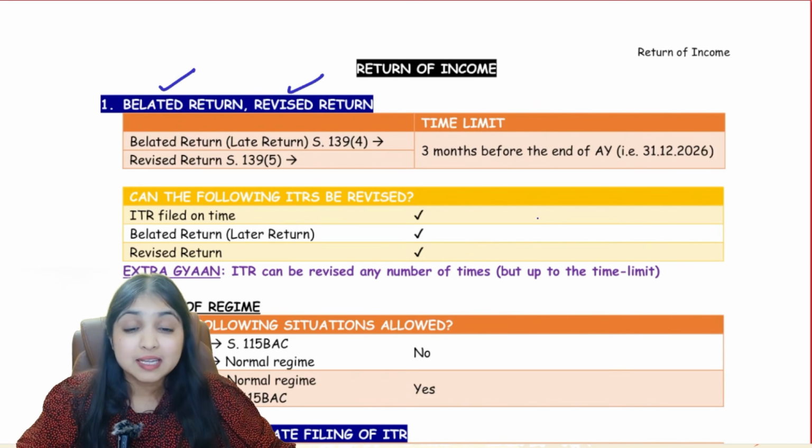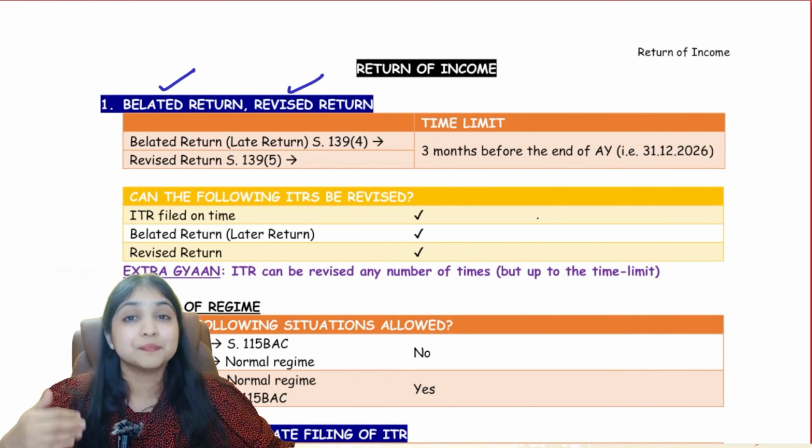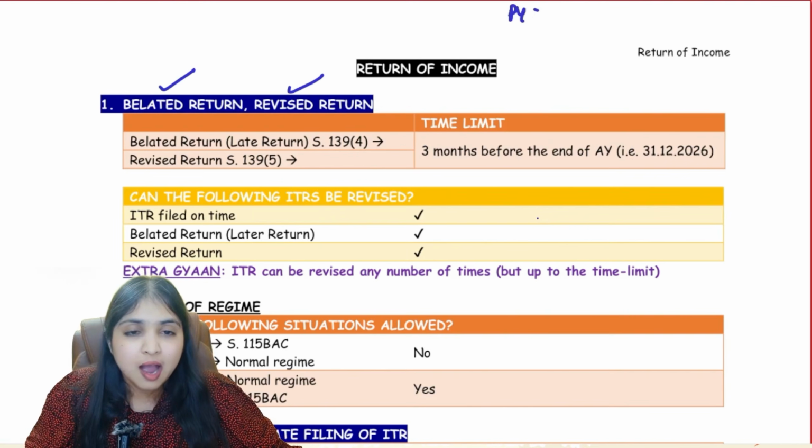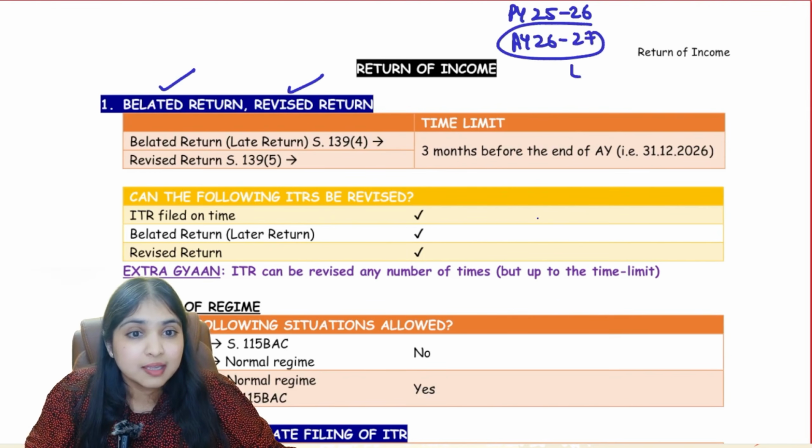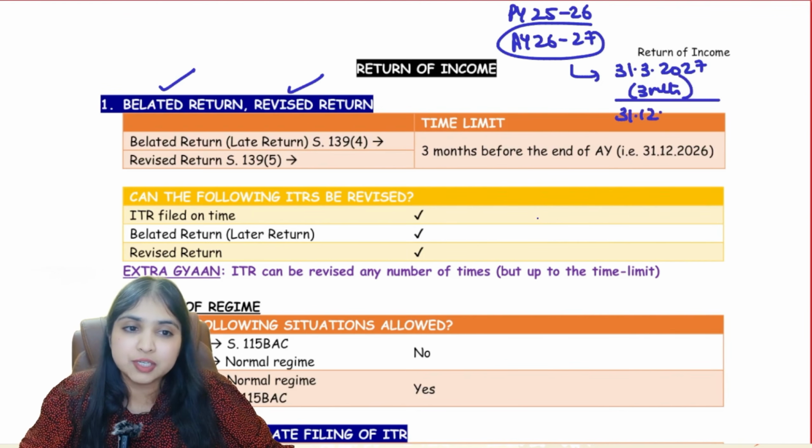The time limit is 3 months before the end of the assessment year. For example, for our examination, our previous year is 25-26, guys. Our assessment year is 26-27. So end of the assessment year will be 31st March 2027. So minus 3 months, 3 months before the end of the assessment year will be 31st December 2026. So this will be the last date.